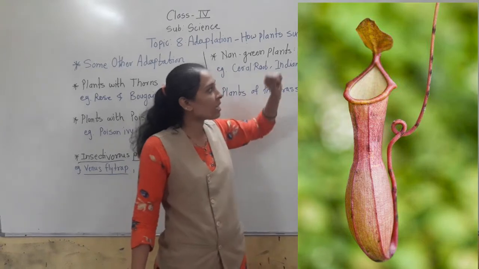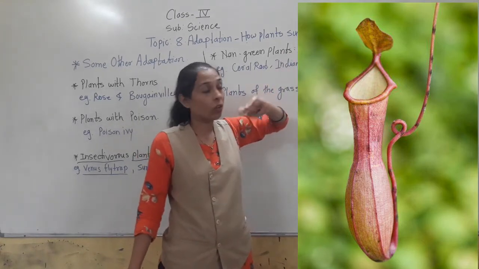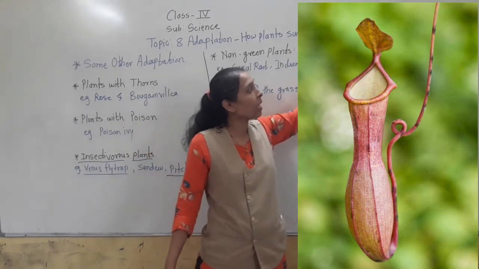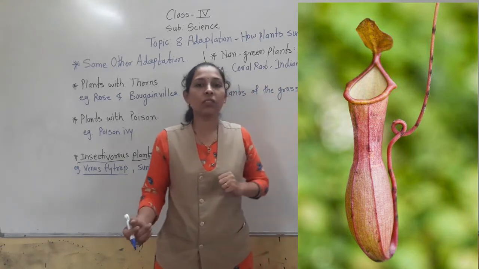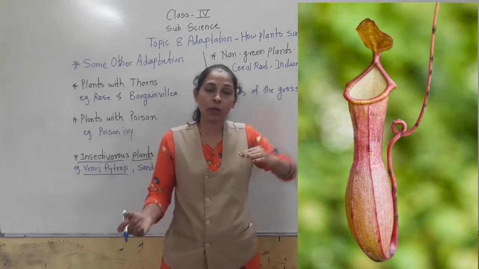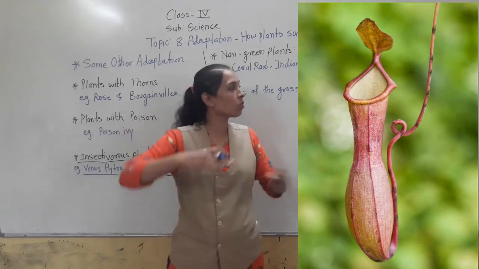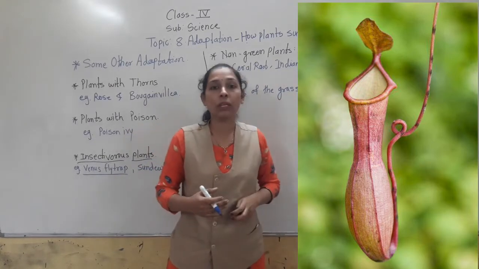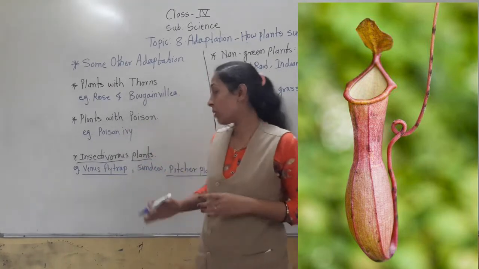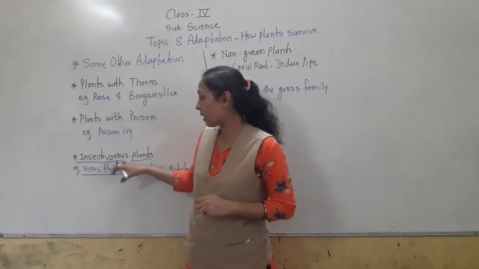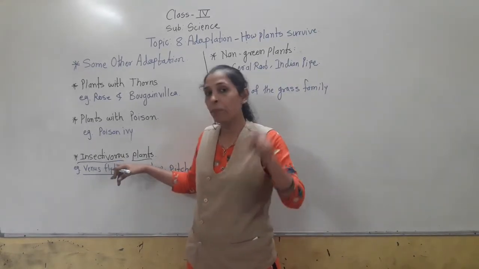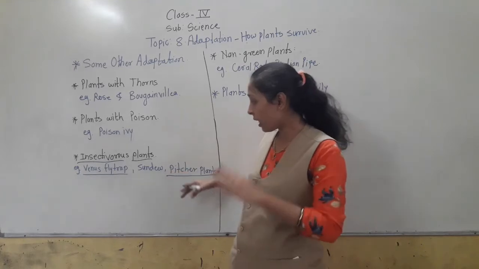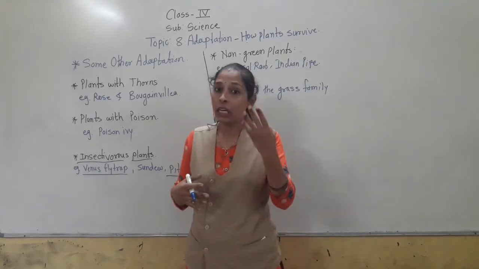When the insects sit on this pitcher, or when the insect sits on this leaf, it drops down, and once the insect falls down, the leaf closes. The insect cannot come out from the pitcher. So in this way, the plants which eat insects are called what? Insectivorous plants. To eat the insects, they have a special type of leaves.